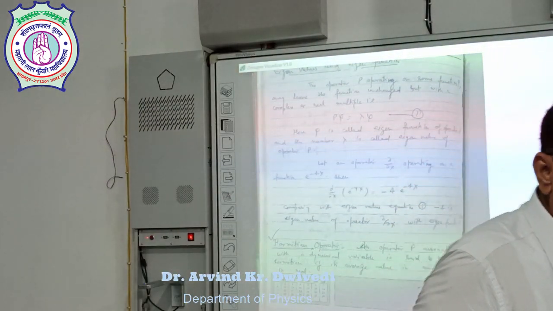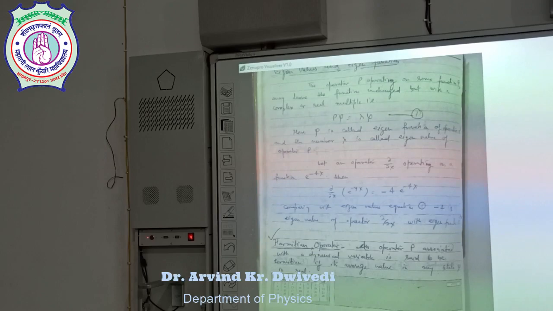Hermitian operator. An operator P associated with a dynamical variable is said to be Hermitian if its average value in any state psi is real.